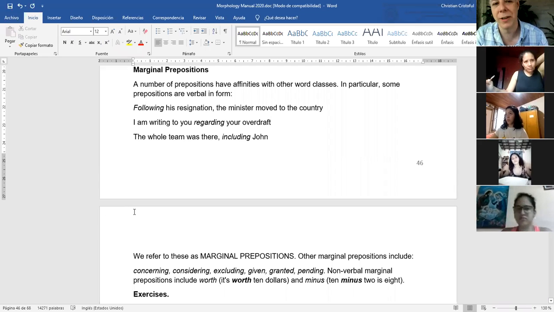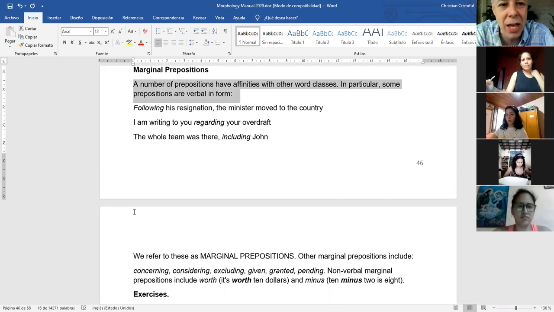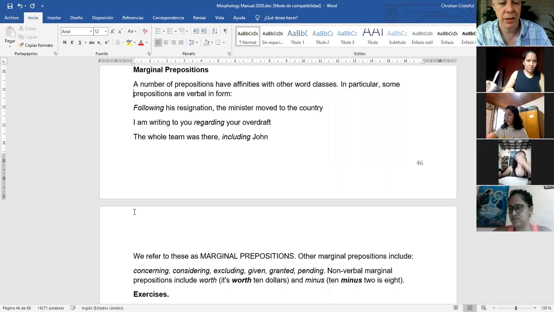Look at the definition of marginal preposition. A number of prepositions have affinities with other word classes. In particular, some prepositions are verbal in form. What does that mean? Prepositions are verbs. Let's look at the example.